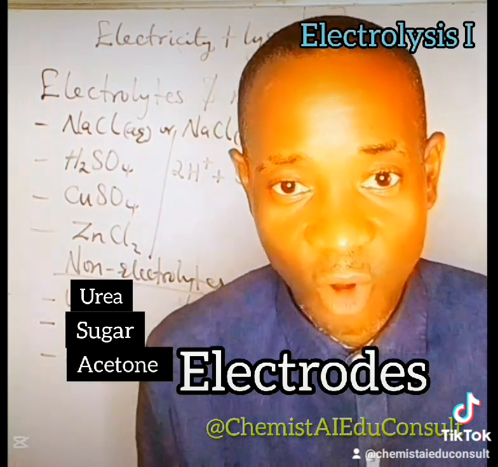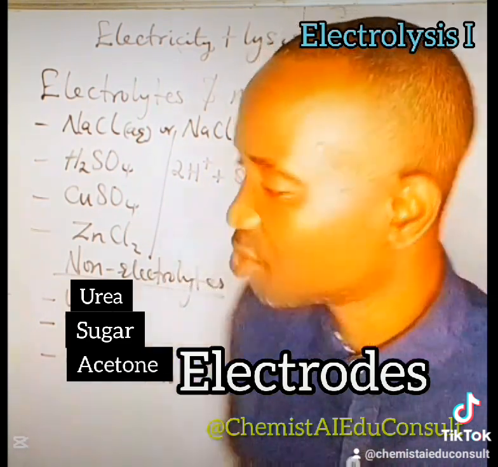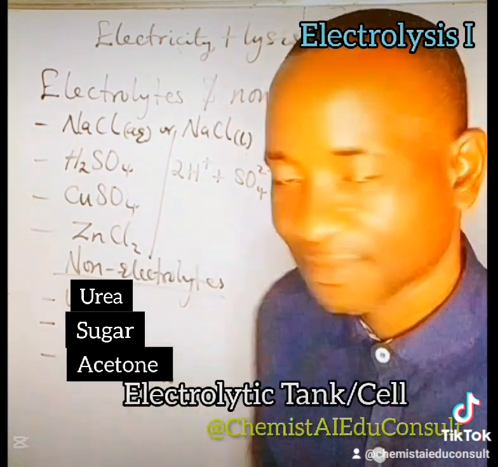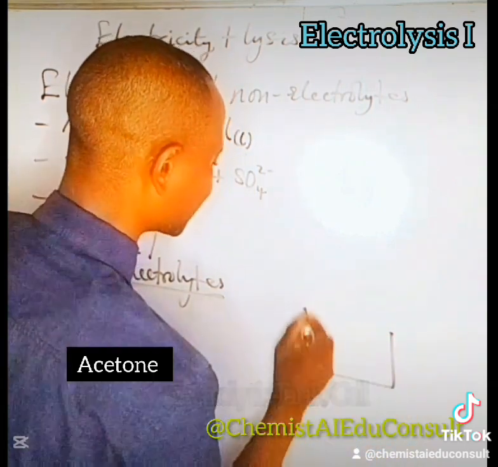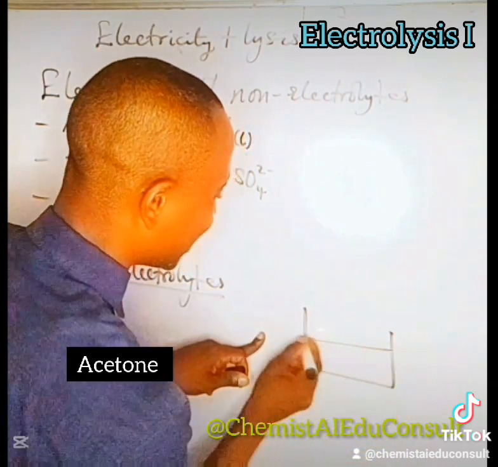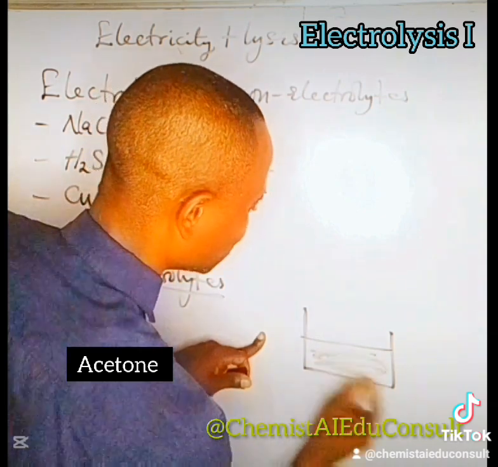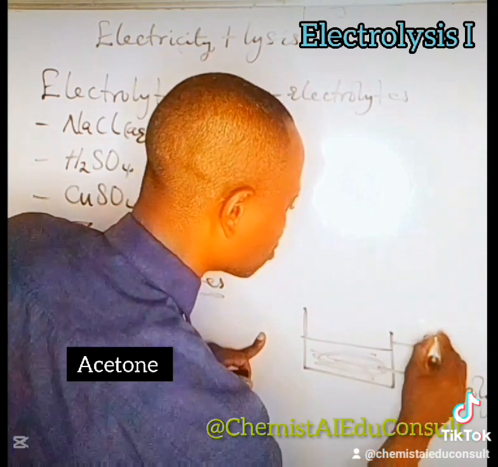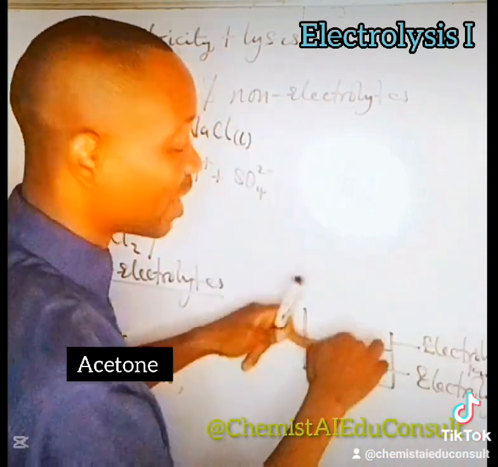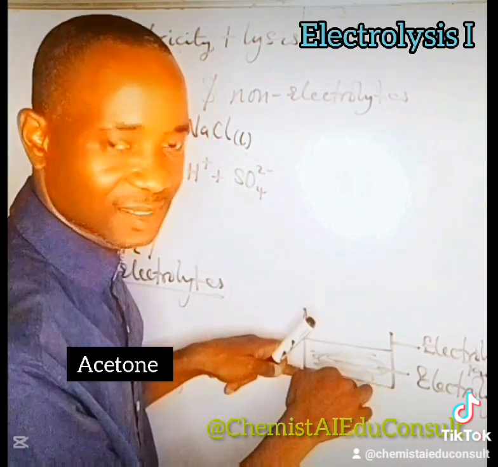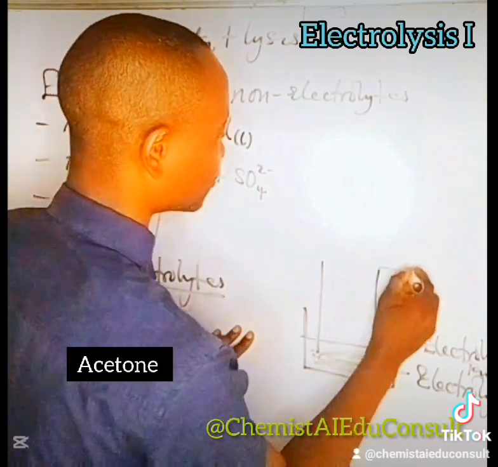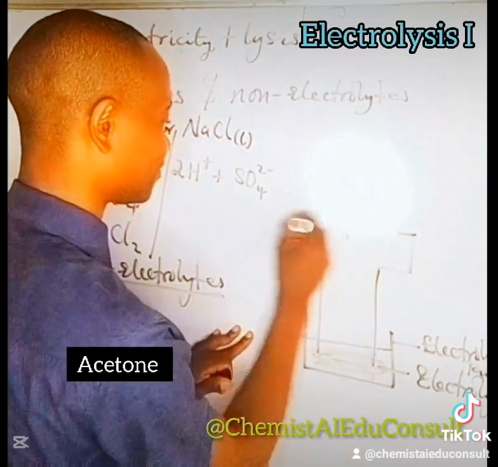Electrodes are conductors that are dipped into the electrolytes inside the electrolytic tank. Electrolytic tank is any vessel or bowl where electrolyte is placed. This is electrolytes, while this container is electrolytic tank. Now, for electricity to pass into this system, you must connect 2 rods, 2 conductors, to a battery.